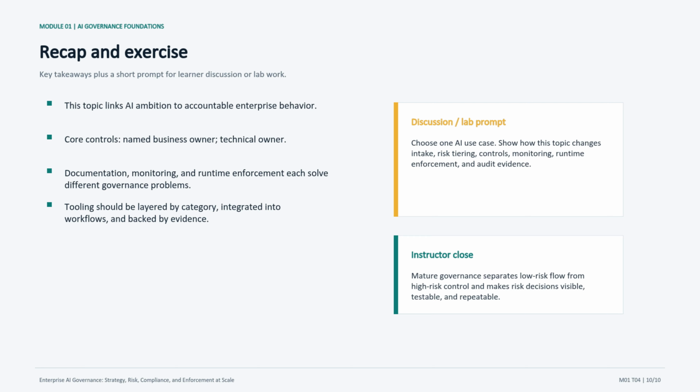For the exercise, I would have learners choose one AI use case and walk through intake, risk tiering, controls, monitoring, runtime enforcement, and audit evidence. The value is in making the governance path visible. When we move on, we will connect this to types of AI systems, predictive ML, Gen AI, copilots, agents, and multimodal systems in AI governance foundations.